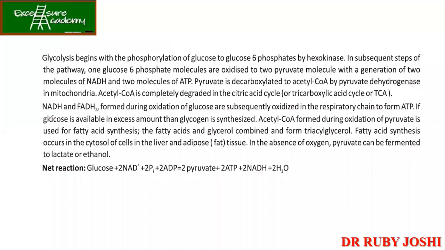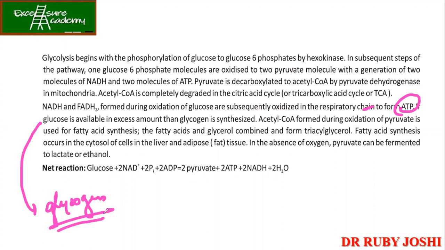Okay. So now NADH and FADH2 formed during the oxidation of glucose are oxidized in the ETC to form ATP at the end. So if glucose is available in excess, it will be converted into glycogen. यही होता है first form of your storage. ठीक है. Now, acetyl-CoA formed during oxidation of pyruvate is used for fatty acid synthesis.